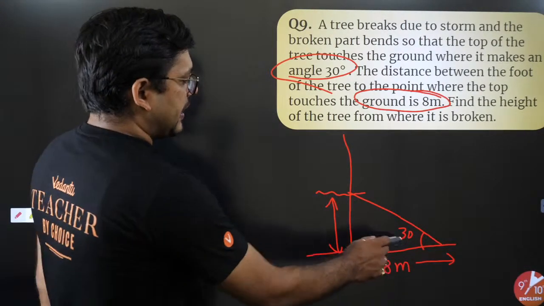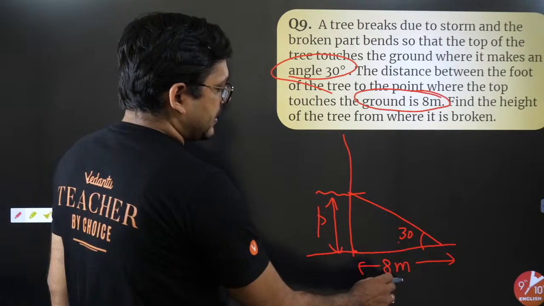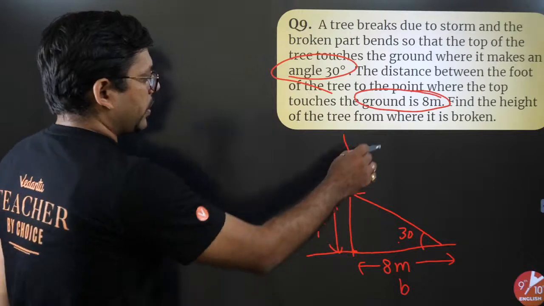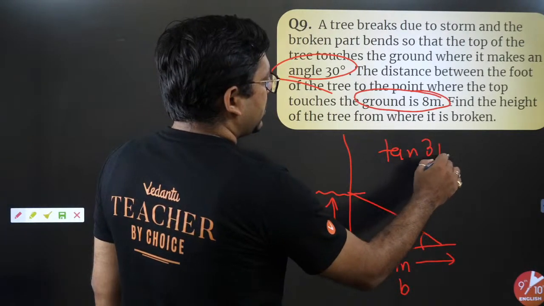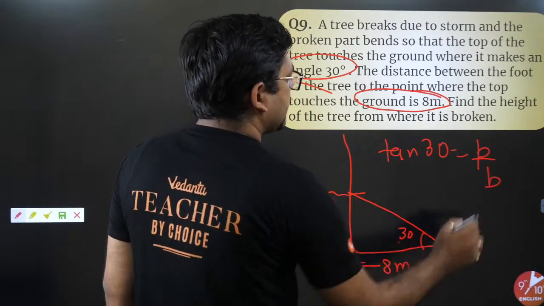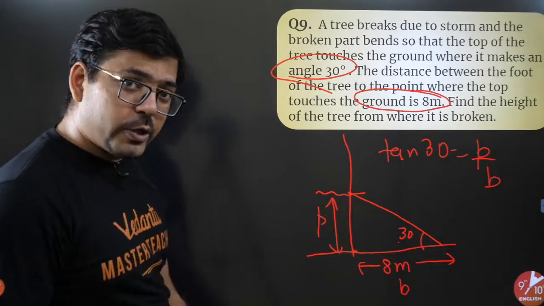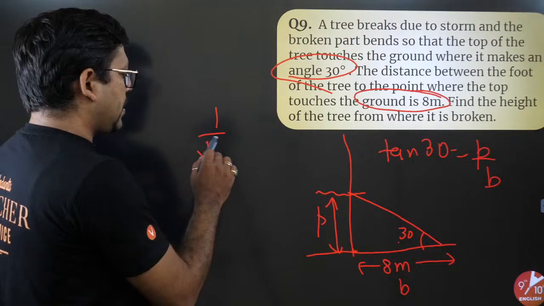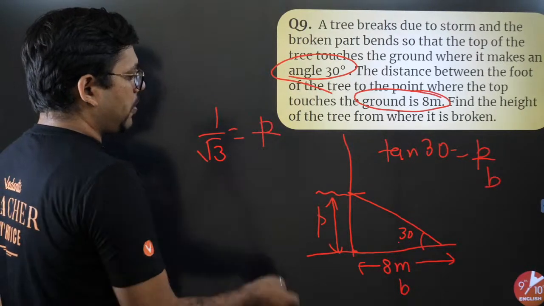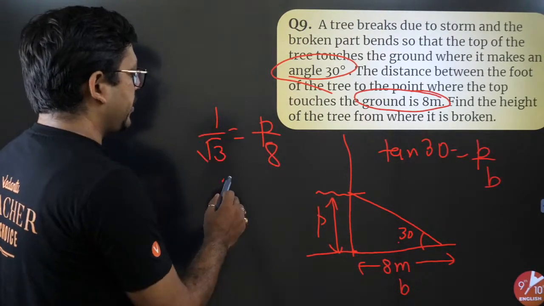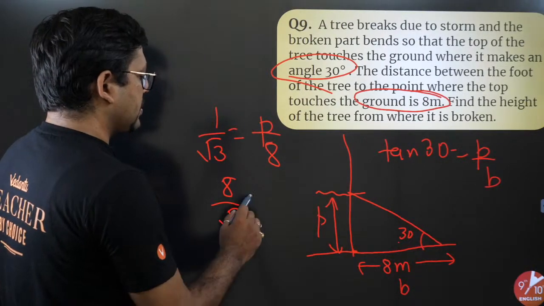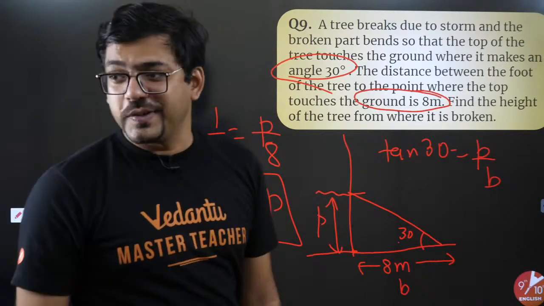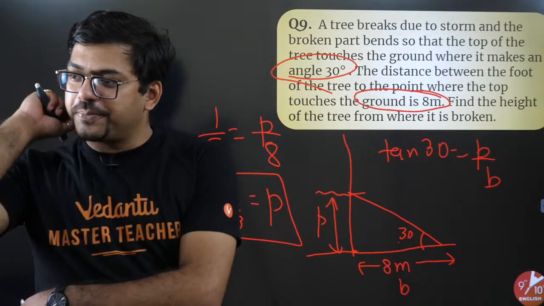If this is the angle, the base is given and you have to find the perpendicular. Very easily, you can apply tan 30. Tan 30 is equal to perpendicular upon base. Am I right or wrong? Everyone knows tan 30 is 1 upon root 3, which equals perpendicular upon base. Base is 8, so you send it to that side. 8 upon root 3 is equal to the perpendicular. So hence we got this. Is it right or wrong? Tell me, yes or no?